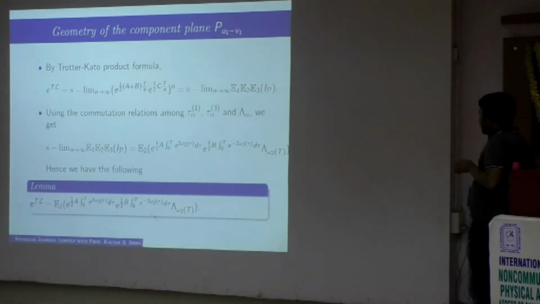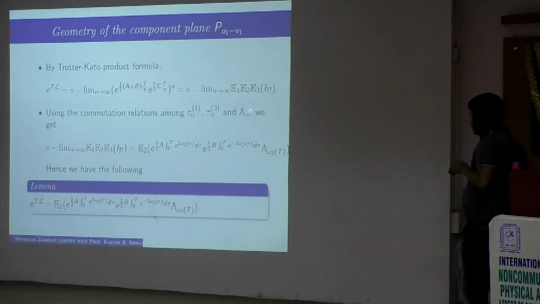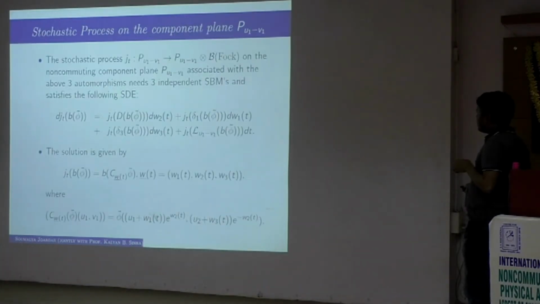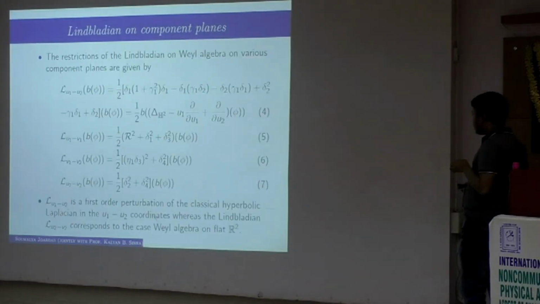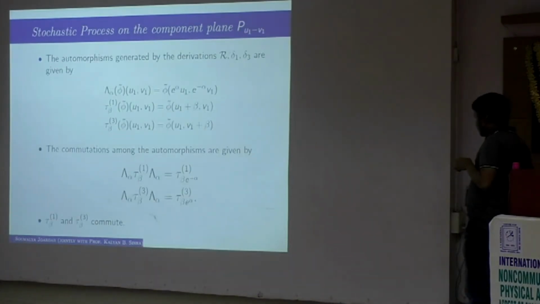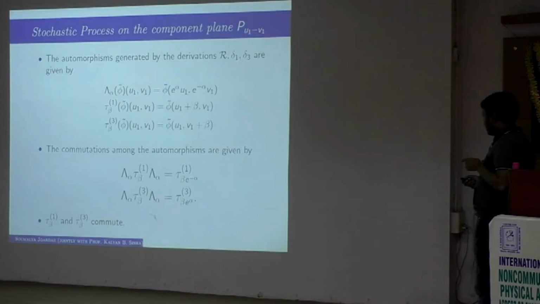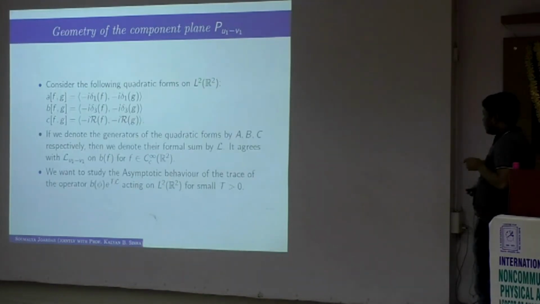We have a commutation relation between these three one parameter groups, which are generated by the derivations. I have not defined it already. It is very easy to see that the one parameter groups generated by the derivations delta 1, delta 3 and r are given by this one parameter group, so we will use that notation.